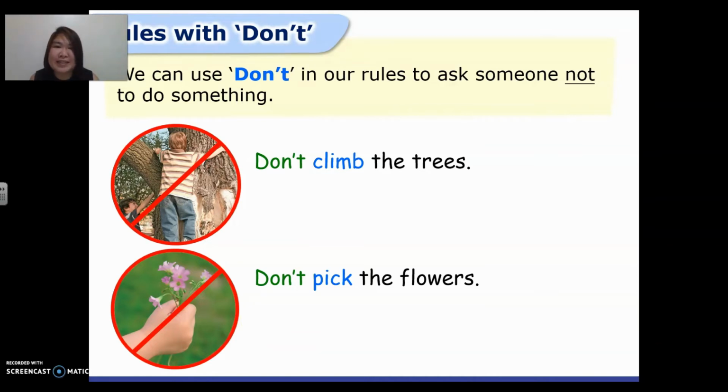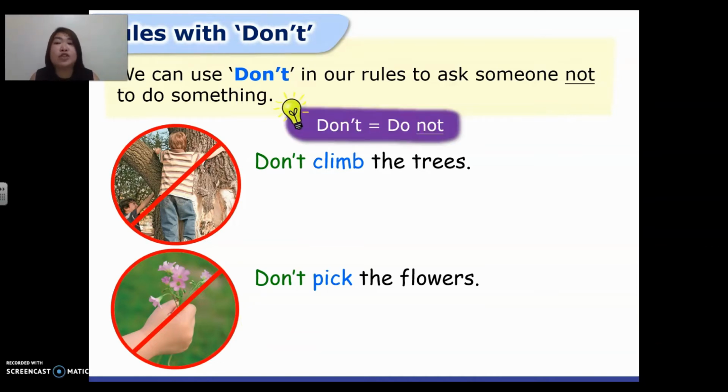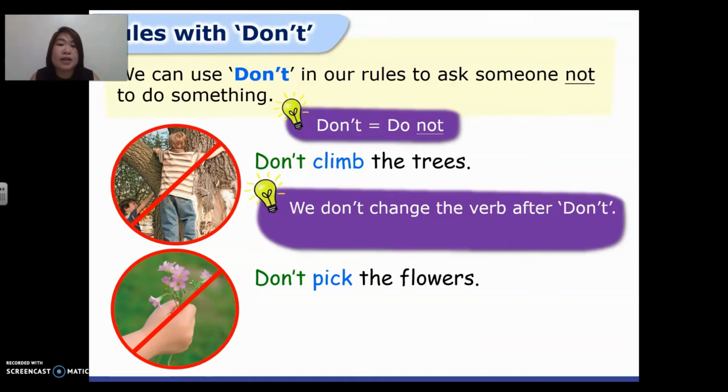Good job, guys. So we say don't or do not, and we do not change the verb after don't. For example, in this one, we have the word don't here. After the word don't, we have the verb climb. We do not change the verb to climbing. We do not say don't climbing the trees.